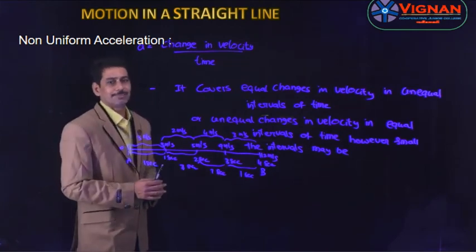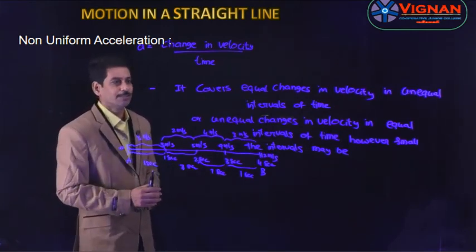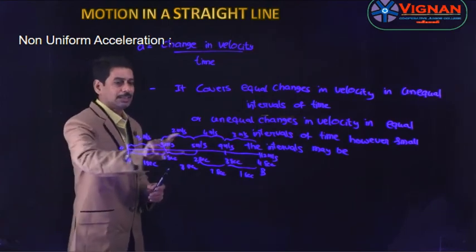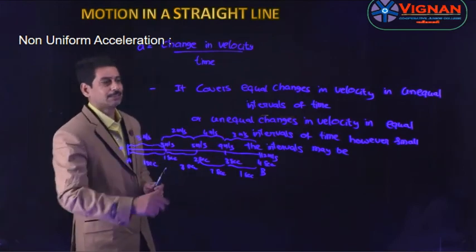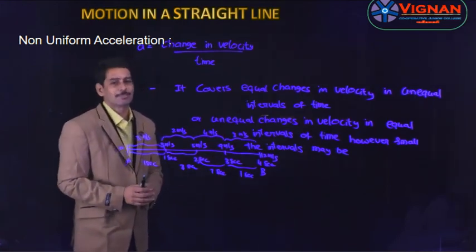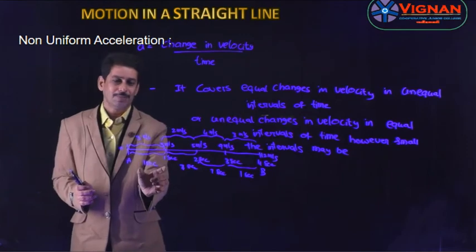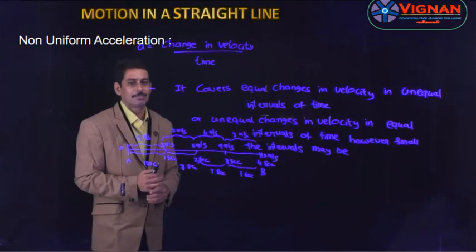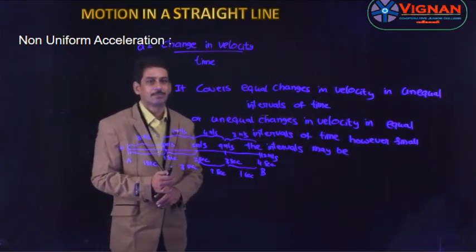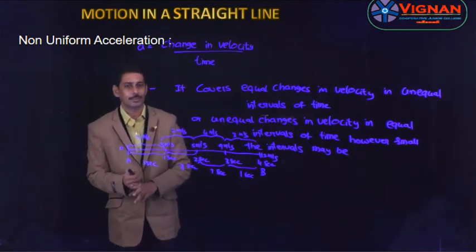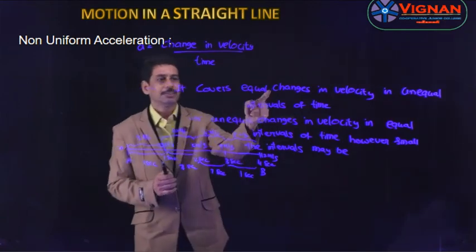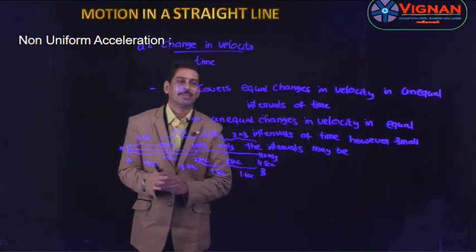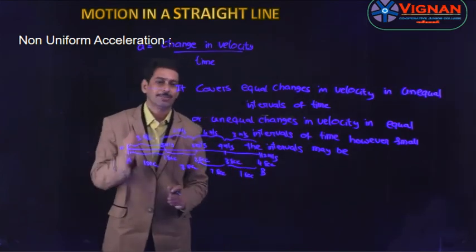So the acceleration of a moving body is said to be non-uniform if it covers equal changes in velocity in unequal intervals of time or unequal changes in velocity in equal intervals of time, however small the intervals may be. The interval may not be 1 second, it may be 1/4, 1/8 or 1/16 second. Then we can say that the body is moving with non-uniform acceleration.